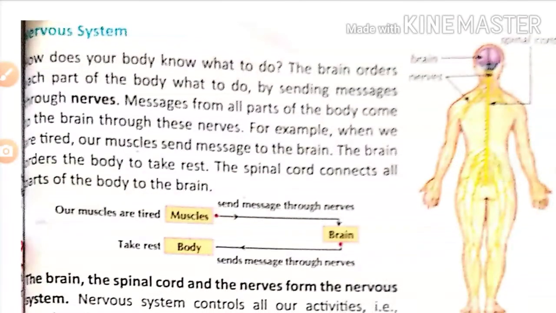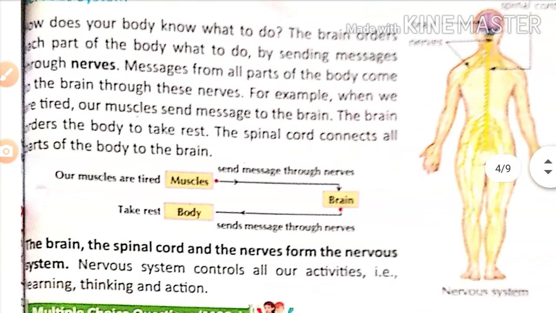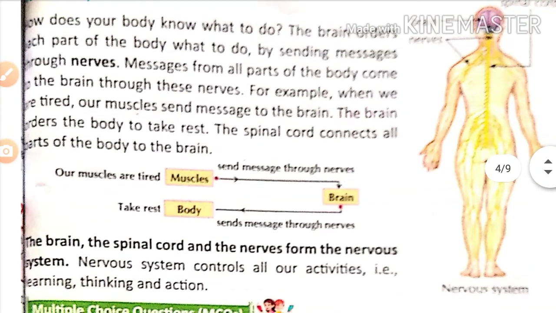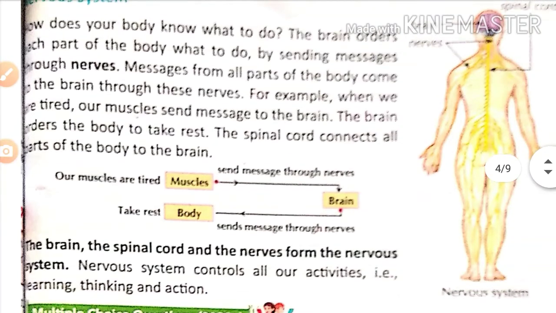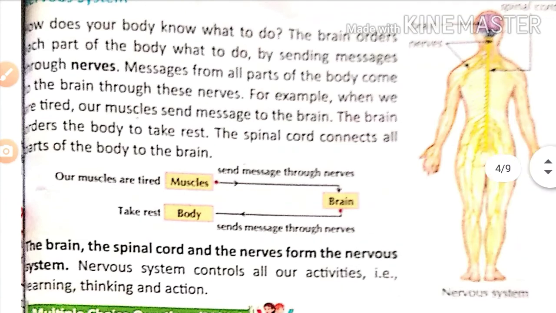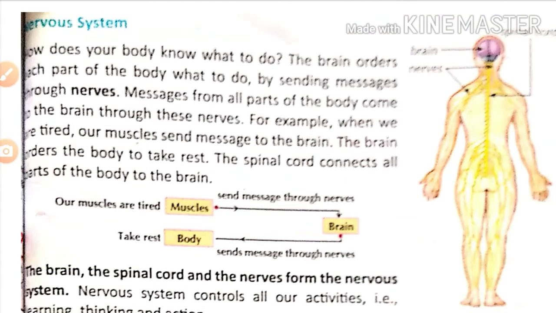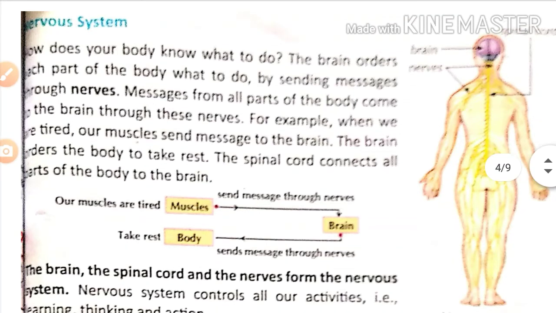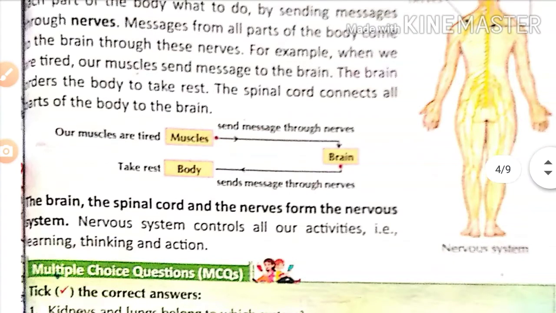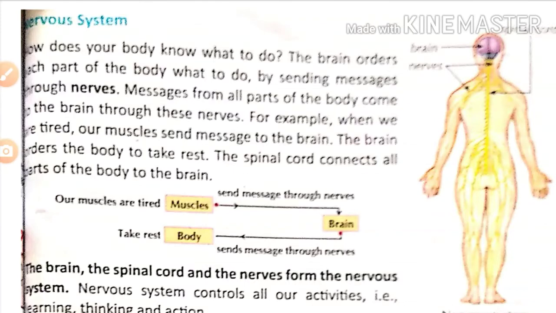Now we have to see about the nervous system. The nervous system has three parts: the brain, nerves and spinal cord. Nerves carry the message towards the brain, and the brain gives the message again towards the organs by the nerves. This is the process of the nervous system. The brain controls all body activities, thinking and all actions. We are learning in school, we are solving mathematical problems. All this is controlled by the brain.